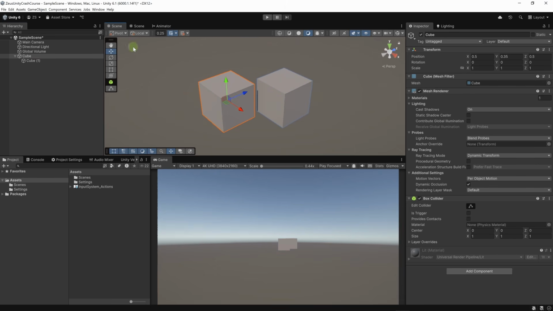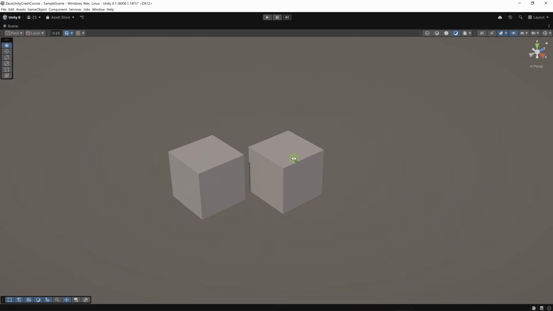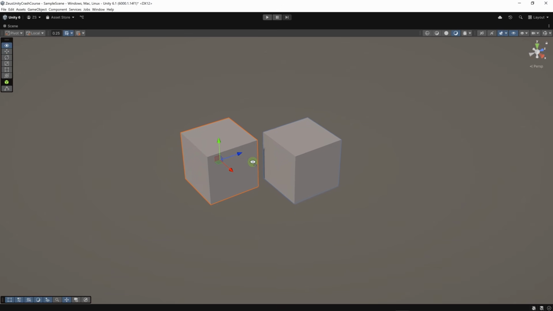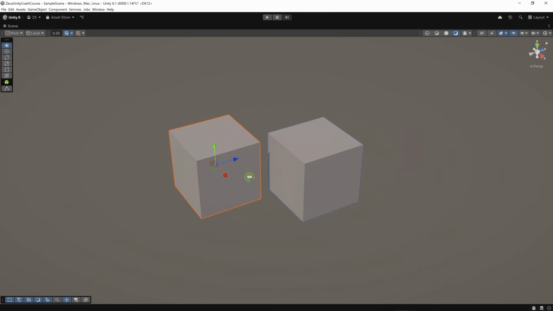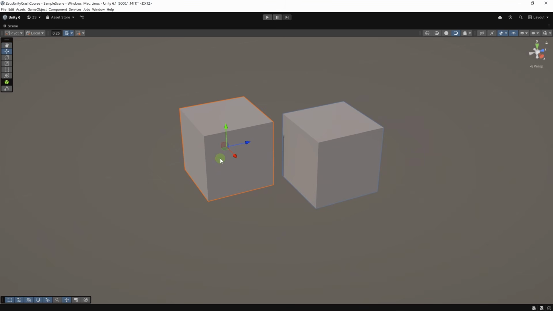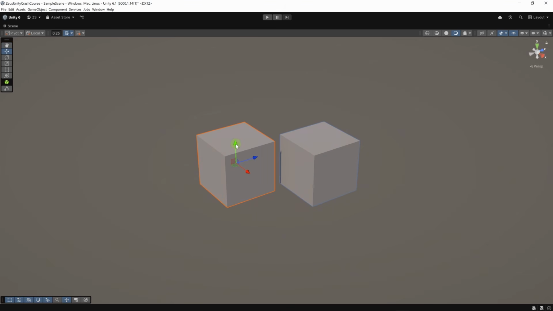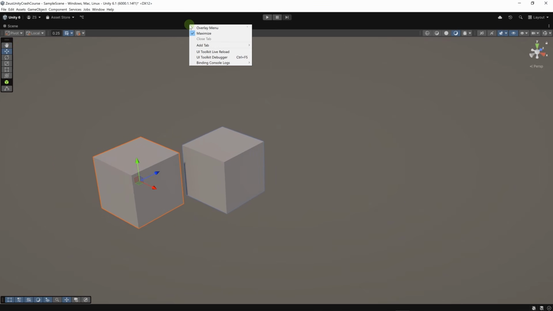Okay, now let's talk about the scene view. I'm going to right click here and maximize it. In Unity, we have 3 axes. We have the Z axis represented by the blue arrow. We have the X axis represented by the red arrow, and the Y axis represented by the green arrow. The Y axis is for moving up and down, and the X and Z axes are for moving on the horizontal plane. Let's go back. Let's right click and click on maximize.